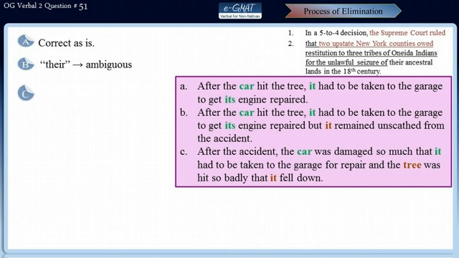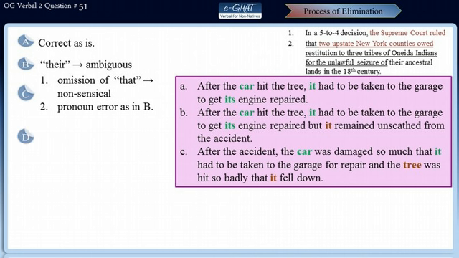Let's take a look at choice C. Well, omission of that in choice C suggests nonsensically now that the Supreme Court ruled or decided two upstate New York counties. This is not a correct grammatical structure. So this is one error here. Also, choice C has the same pronoun error as in choice B as we just discussed. So for these reasons, choice C is not the correct answer.